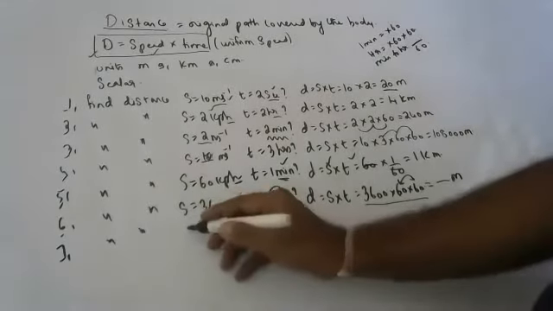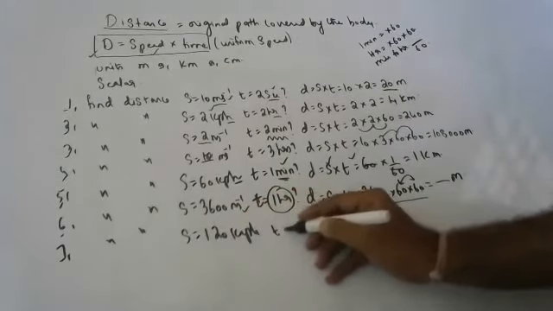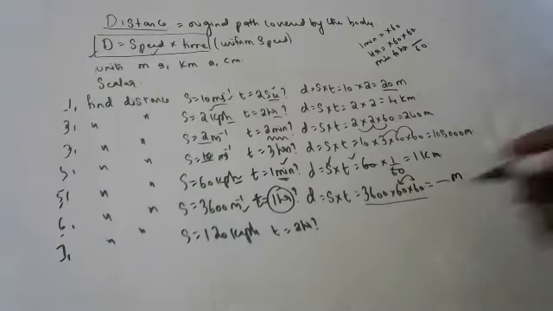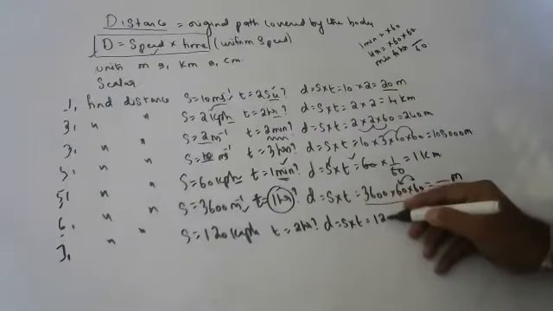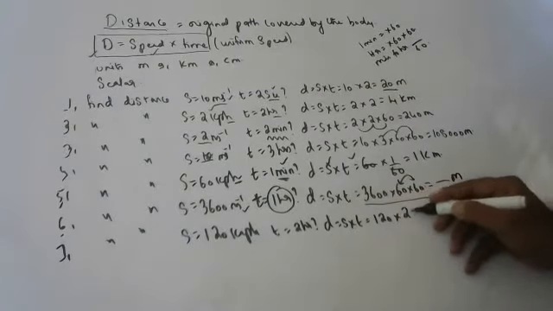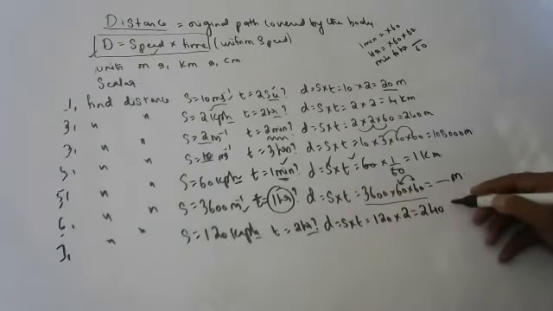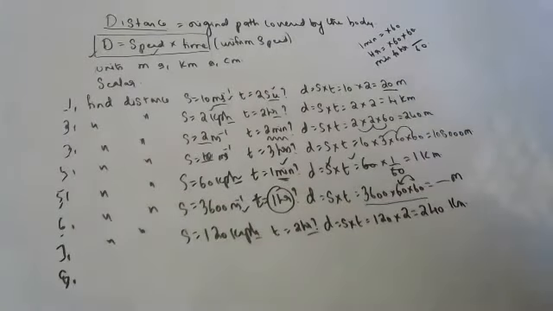If a body is moving at 120 kmph for 2 hours, Srikari, can you tell this? Yes, sir. Distance is equal to speed into time. So 120 into 2 hours is 240 kilometers. Next. Sahasra, can you do the 8th sum?